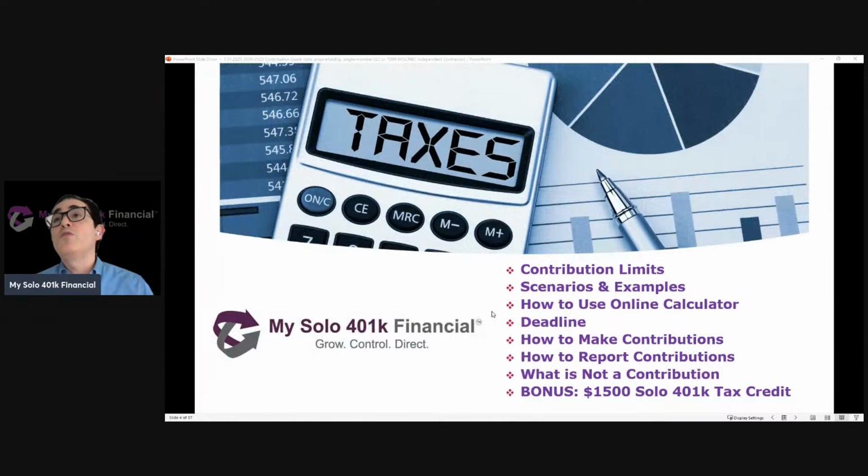So today we want to go through an A to Z 2024 and 2025 contribution guide. We're going to talk about contribution limits. We're going to then apply those limits to different scenarios and examples, and how to use resources like our online calendar. We're going to talk about the deadline, how to make contributions, how to report contributions, what is not a contribution. And then we've got the bonus content, which is the $1,500 Solo 401k tax credit.